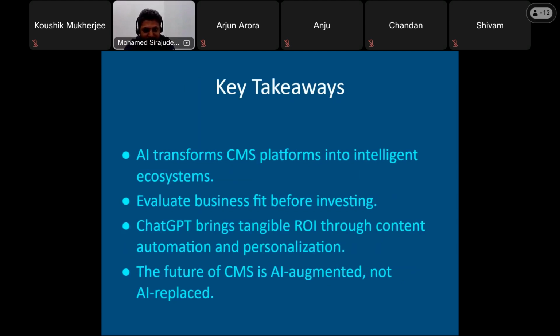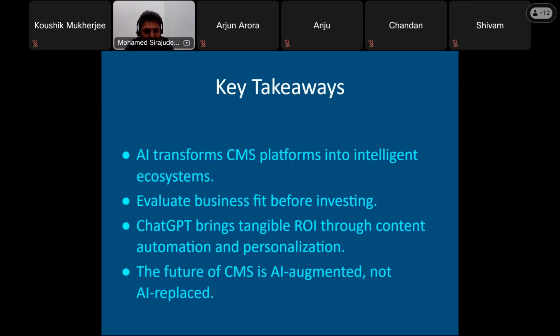So these are the key takeaways from this ChatGPT concept. This artificial intelligence transforms CMS platforms into an intelligent ecosystem. This is very important. See, it transforms the CMS or platforms into an intelligent ecosystem. It's not replacing something out of the box. So it makes some intelligent decisions. That's it. So evaluate business fit before investing. This is what I told multiple times, right?